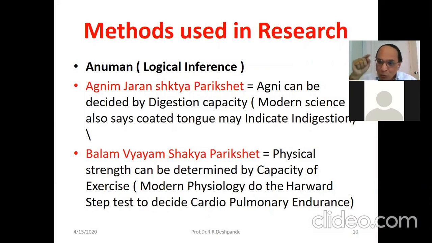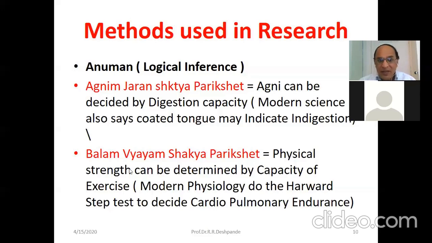Today also, when they want to test your heart muscle capacity, they ask you to do a stress test, a treadmill test. They are not directly looking into the heart muscle like a 2D echo. When they find some problem in the ECG after exercise, then they decide there may be heart weakness, and they go further for a 2D echo.